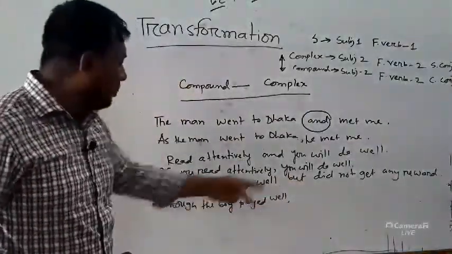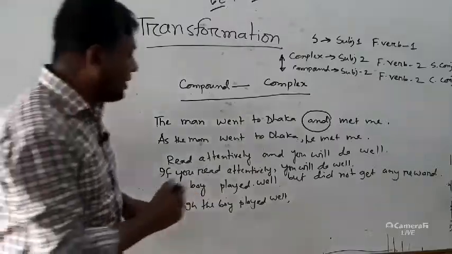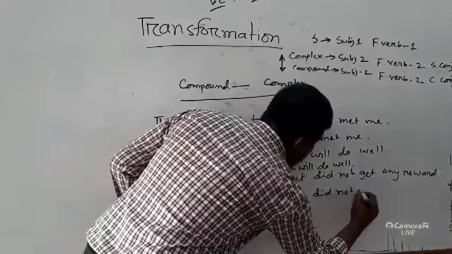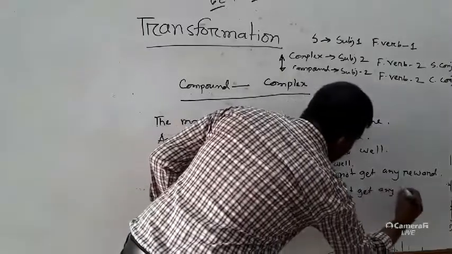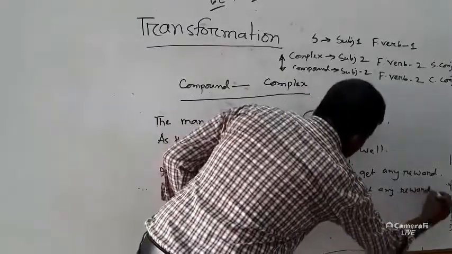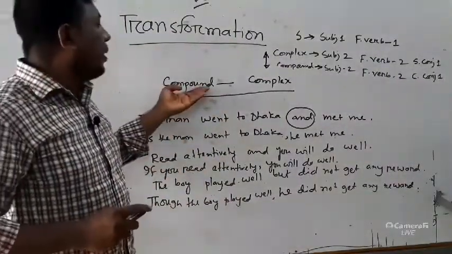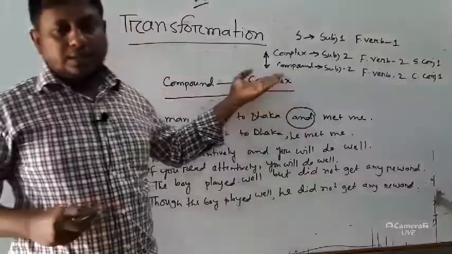In the case of complex, you have to use the subject, the boy. Instead of the boy, we will use he as a pronoun. He did not get any reward. Okay, this is the way to make any compound into complex.